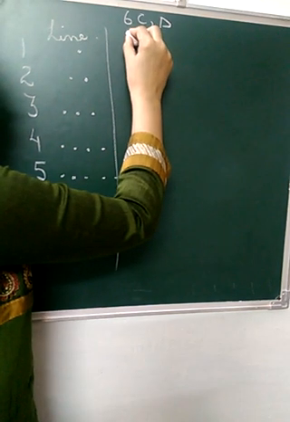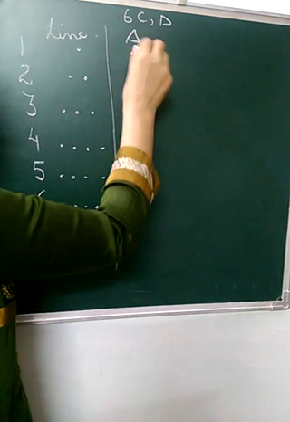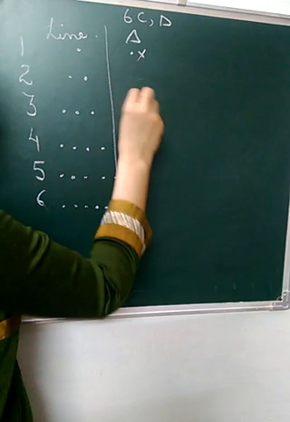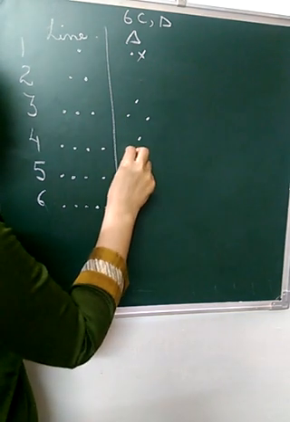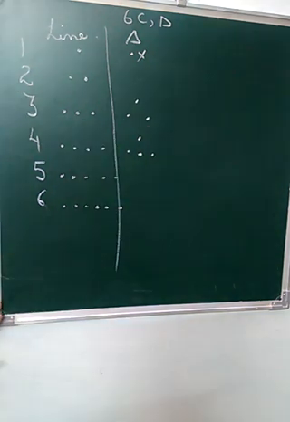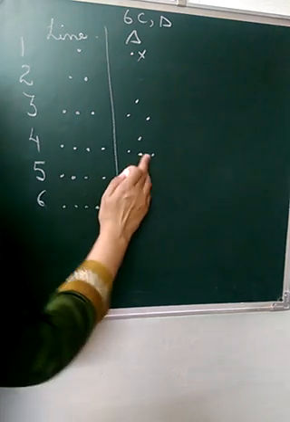What about triangle? Can every number be shown in the form of a triangle? No, this is not possible. This is also not possible. Possible. Something maybe possible. Not possible actually.